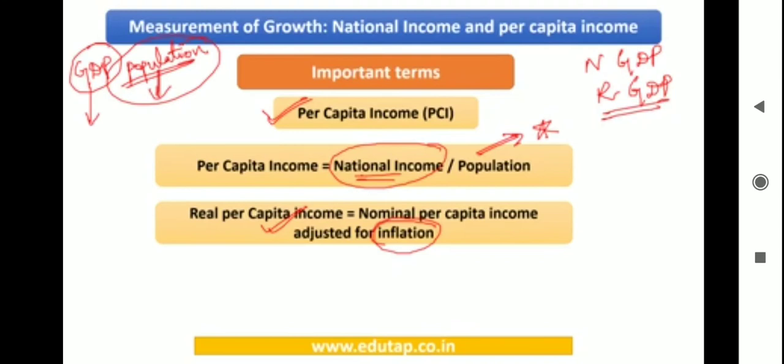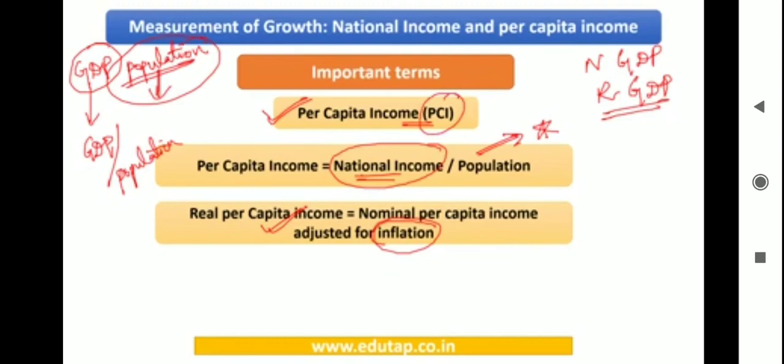This you can answer only when you come out with this per capita income, where you divide the entire GDP, that is national income, by the population. So you will find what is going to be the income retained in the hands of each person. Here we are not talking about personal income or personal disposable income, but in general we are talking about the income. That is why we compute this per capita income per head.